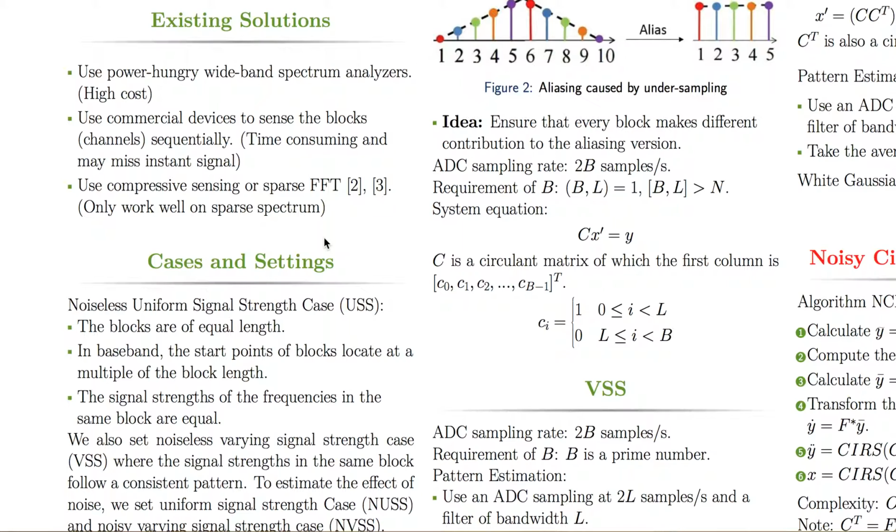second block. We also set a noiseless varying signal strength case to generalize our algorithm, where the signal strengths in the same block follow a consistent pattern and are not strictly equal to each other. To estimate the effect of noise, we add noise to both cases.